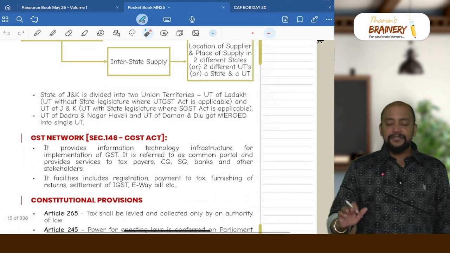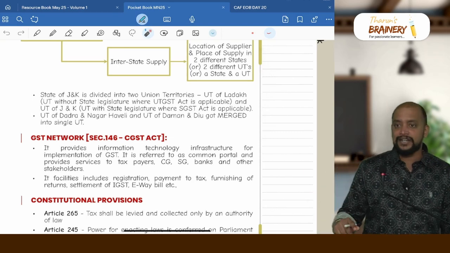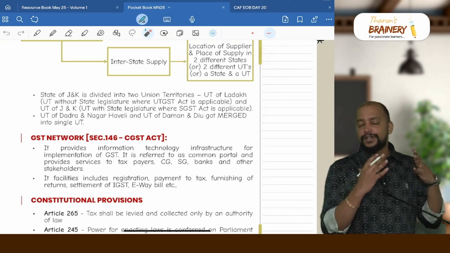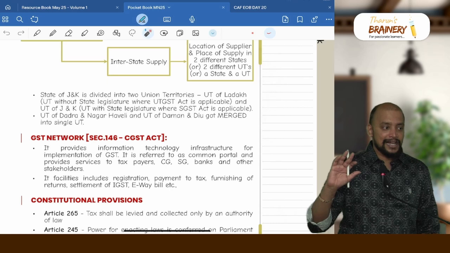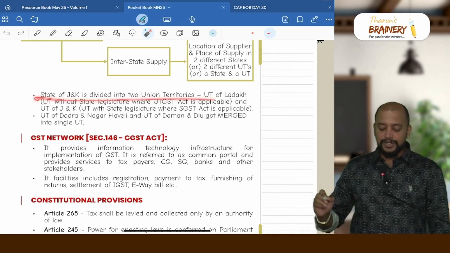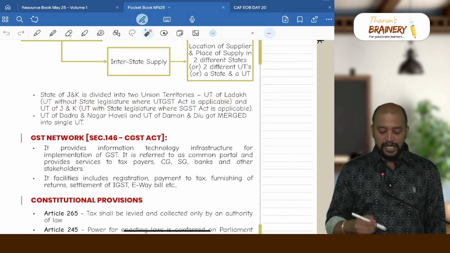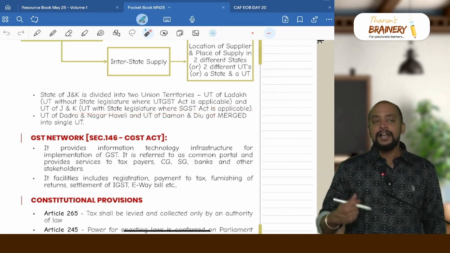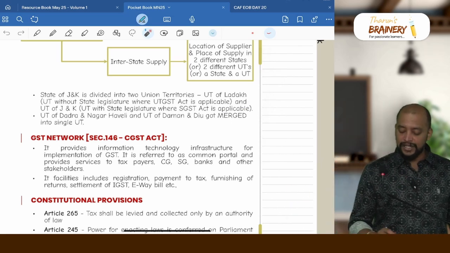We should know that among the union territories, Jammu and Kashmir is now not a state. It is considered as two union territories. The Union Territory of Jammu and Kashmir, which is like a state with a state legislature, is treated as a state, therefore the SGST Act applies. Whereas the Union Territory of Ladakh, which is without state legislature, is like a union territory, and the UT-GST Act applies. Previously we had Dadra and Nagar Haveli and Daman and Diu as two separate union territories. Now they have been merged into a single union territory.